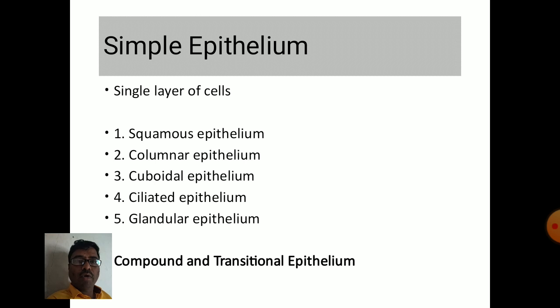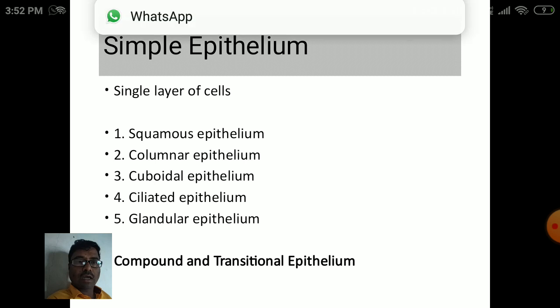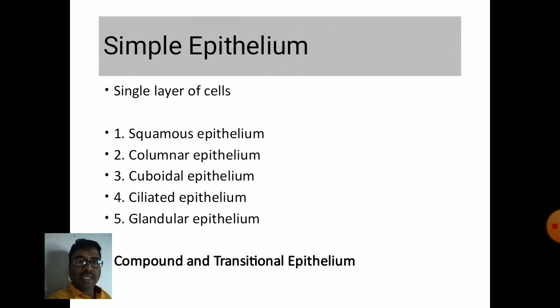Next two types are compound epithelium and transitional epithelium. In compound epithelium, there is more than one layer of cells arranged on basement membrane. Depending upon the type of cell present, compound epithelium or stratified epithelium is further classified as squamous stratified, cuboidal stratified, and columnar stratified tissue. In transitional epithelium, the cells are pear-shaped. They are present around the walls of the urinary tract.